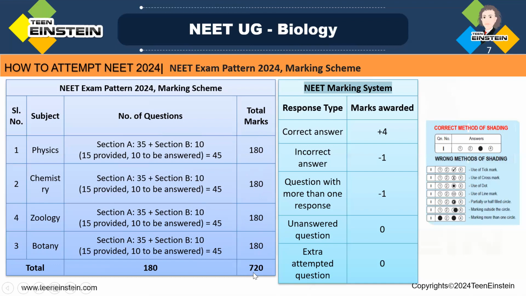Okay. So the total score, that is 720, and total number of questions to be answered, that is 180. Clear? So we said correct answer you will get 4 marks, incorrect answer -1, questions with more than one response, that is also. See, if you are marking like this 2 options for one question, that also will give the wrong answer. Okay, so that again you are going to lose 1 mark. Unanswered questions, you're not going to lose or gain marks. Extra attempted questions, for that also you are not going to get the marks.